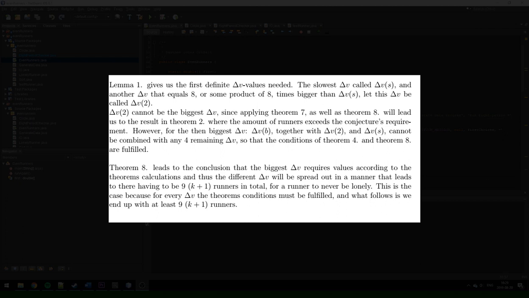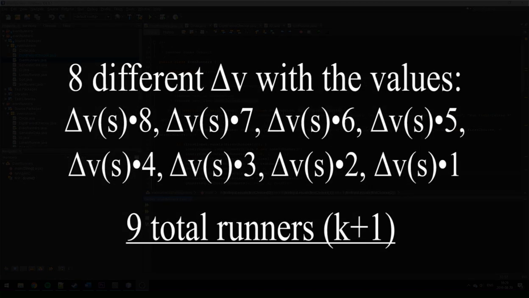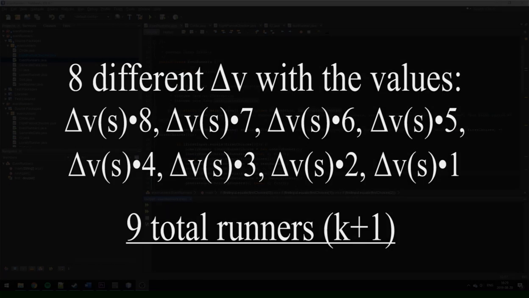So, with combining all these characteristics or patterns of the ratio of delta V values, then we can formulate this proof that k plus 1 runners is the minimum amount of runners required for a runner to never be lonely. Again, a more detailed version of how exactly this proof ties together is found in the PDF document, but the conclusion of these patterns that I've gone over will lead to there having to be delta V's that are spread out in a manner that leads to there having to be 9 or k plus 1 runners in total for a runner never to be lonely.